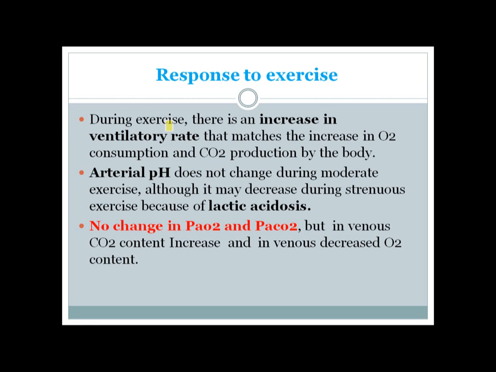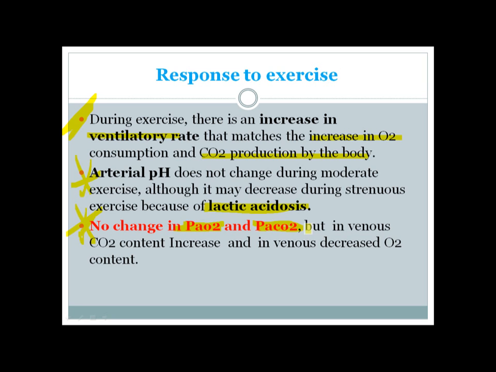So now let's talk about the response to exercise. During exercise, there is an increase in the ventilatory rate to match the increase in oxygen consumption and carbon dioxide production in the body. And the arterial pH does not quite change during mild to moderate exercise. But in the case of strenuous exercise like swimming, it can decrease because of lactic acidosis. And in exercise, there is actually no change whatsoever in the partial pressure of oxygen in the arterial blood and the partial pressure of carbon dioxide in the arterial blood.